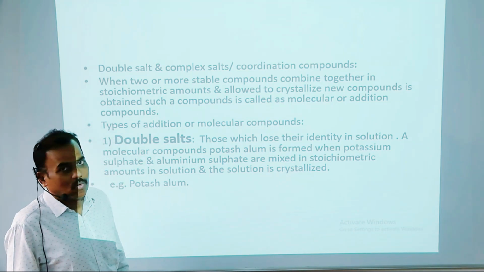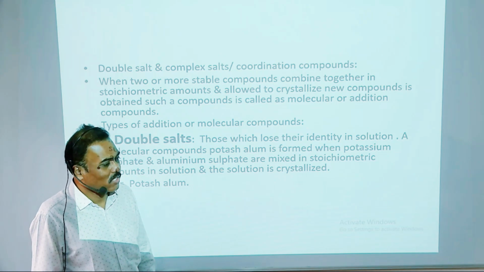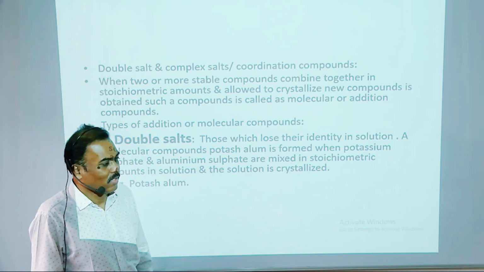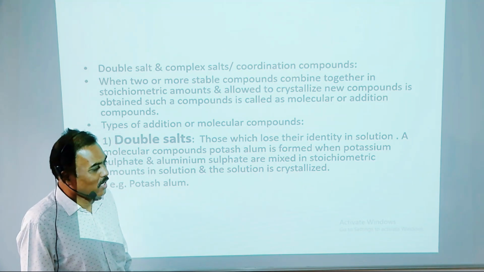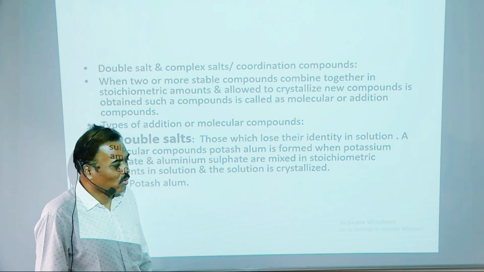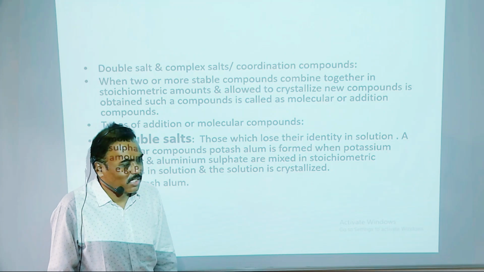Further, coordination compounds are of two types, that is double salt and complex salt. When two or more stable compounds combine together in stoichiometric amounts and are allowed to crystallize, a new compound is obtained. Such a compound is called a molecular or addition compound.